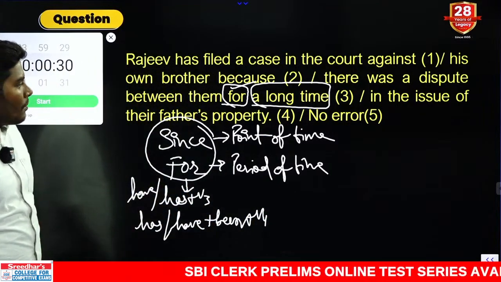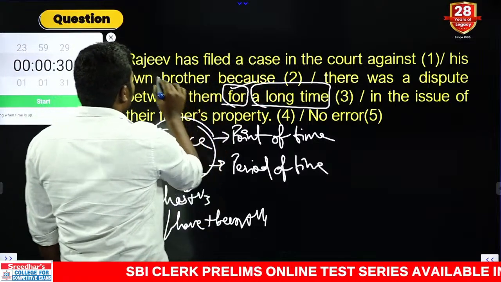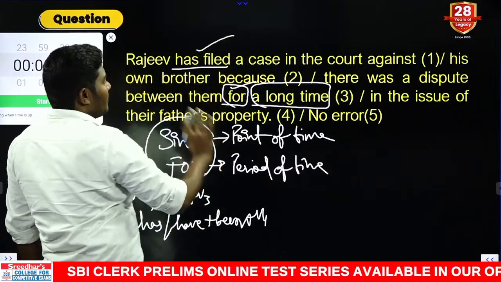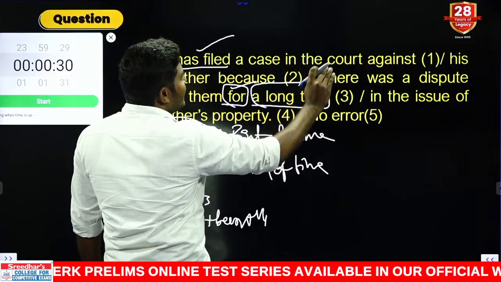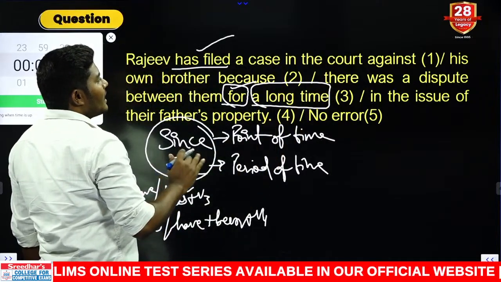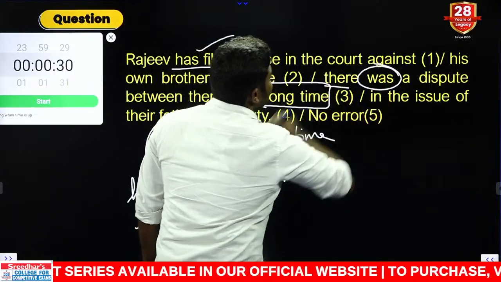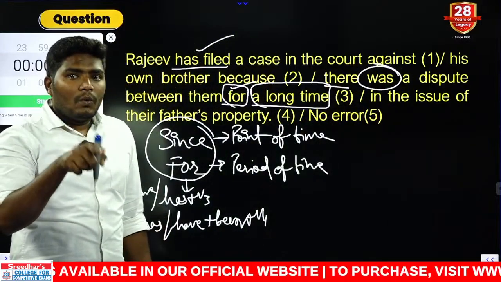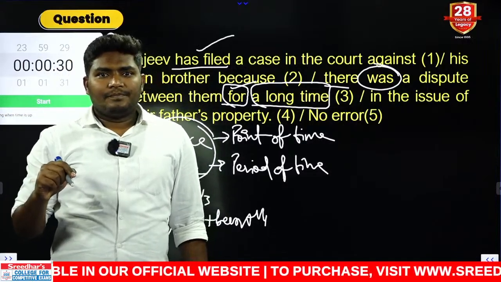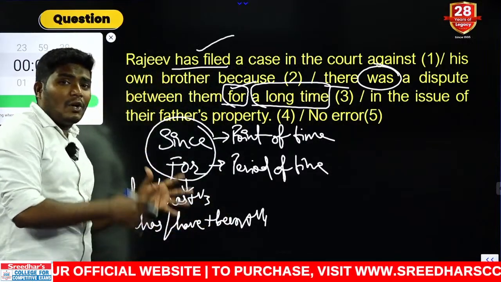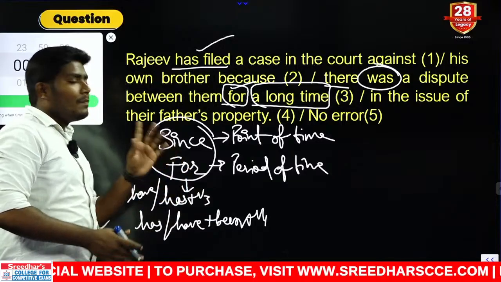We are looking at this combination in this statement. Raju has filed is already present perfect, no problem. Filed a case in the court against his own brother because there was a dispute. When you use the word was, it immediately goes to past form. We are looking at present perfect or present perfect continuous with the help of the word for.